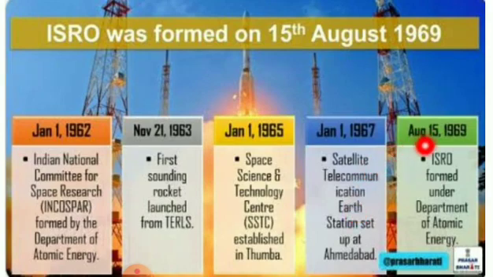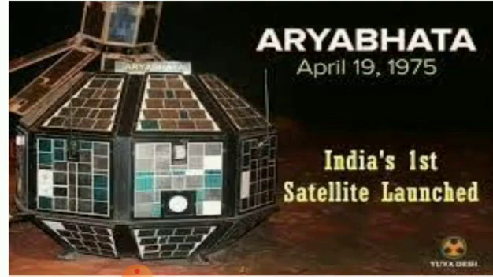On August 15th, 1969, ISRO was formed under the Department of Atomic Energy. ISRO is used for developing space technology, right?